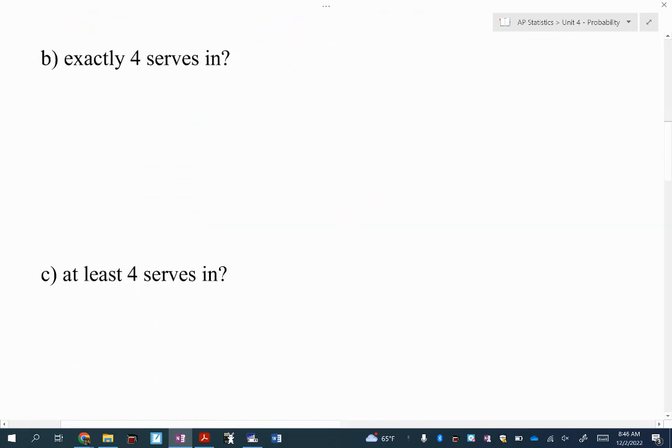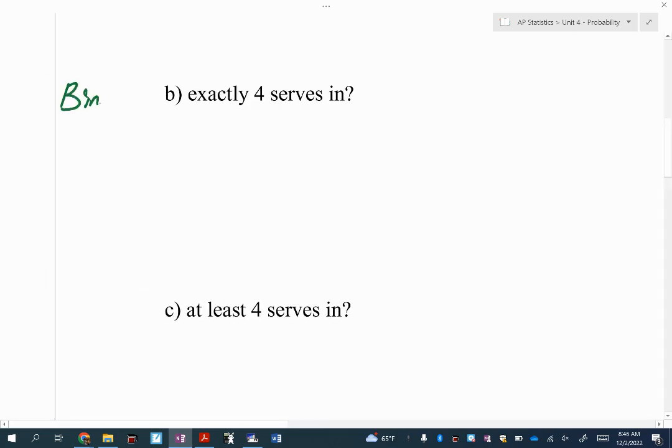Exactly 4 serves in. Let's think about this. Is this waiting till the first success, or is this a number of successes out of a number of trials? If it was waiting, it would say, what's the probability that the first success would be the 4th serve? That's not happening here. It's saying out of 6 trials, what's the likelihood she gets exactly 4 in? So that's the number of successes out of a number of trials. So that's binomial.